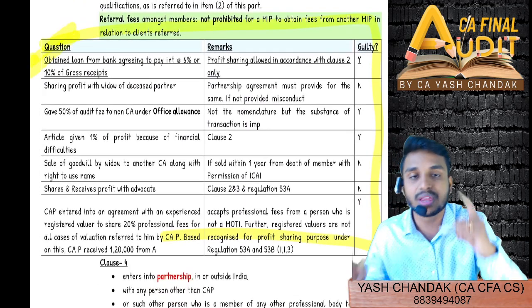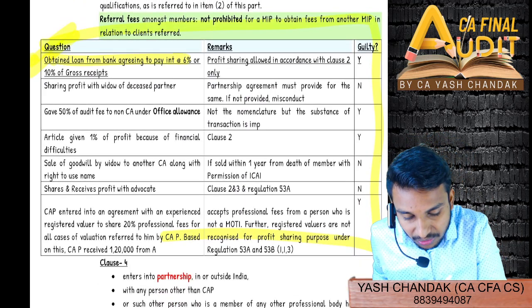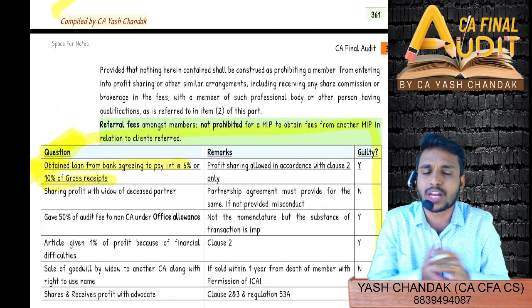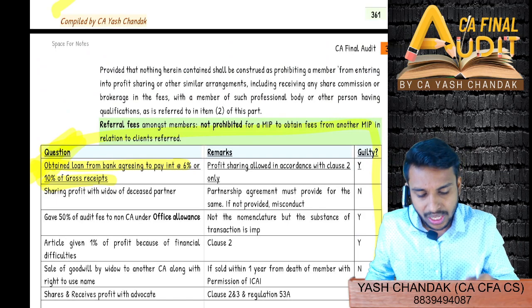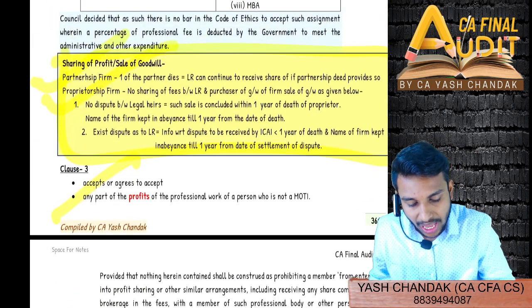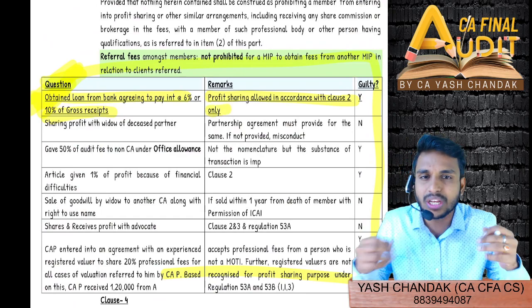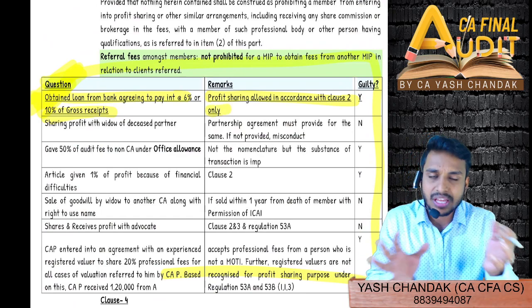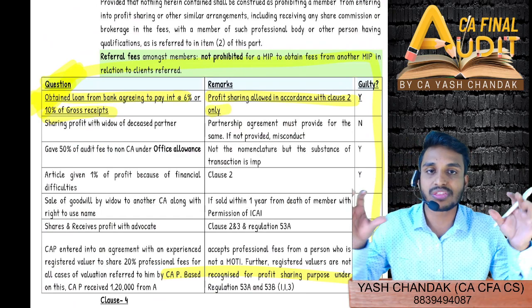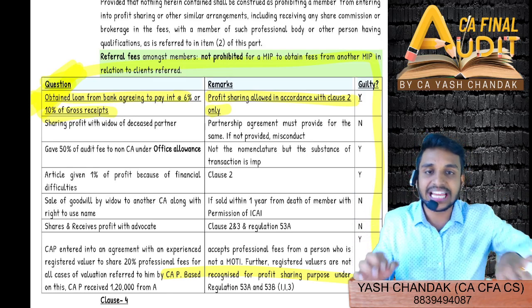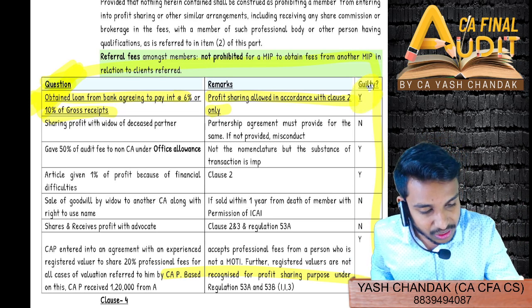Really, this is the blessing that you'll find. The questions are in one line, and from that one line you will get to know what the Institute really wants to test. And of course you know that for this you'll have to write either clause 2 or clause 3. And then is there anything extra that you really want to mention apart from the clauses? Then we write the relevant points in the answer, then the facts of the case, and finally we conclude whether it is guilty, yes or no.